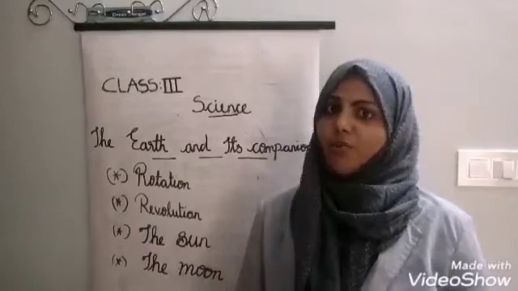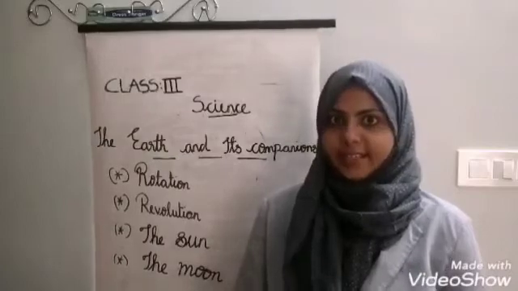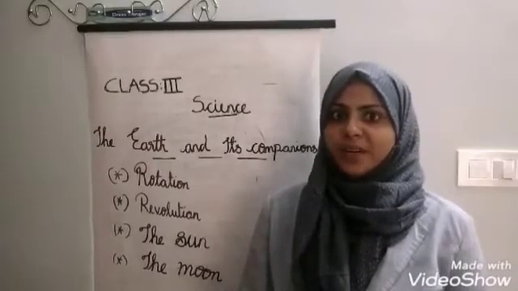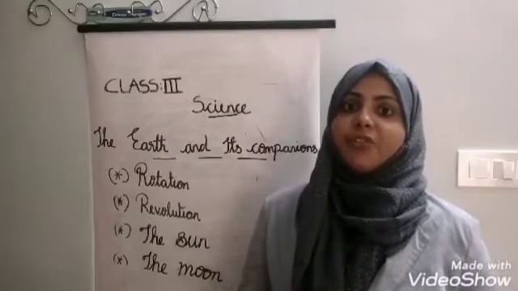The sun. We know we get heat and light from the sun, isn't it? Look at the picture. The sun is like a big ball of hot gases and fire. It is the closest star to the earth. The temperature of the sun is about 5400 degrees Celsius. The earth and other planets get light and heat from the sun.